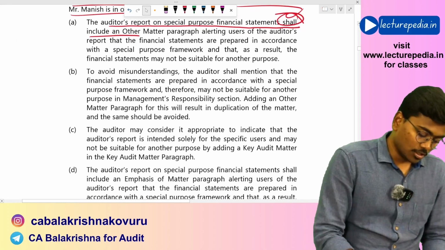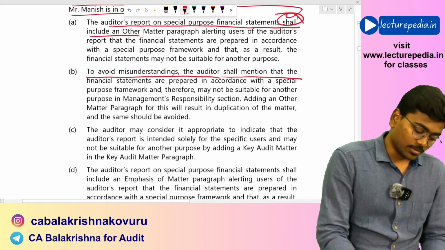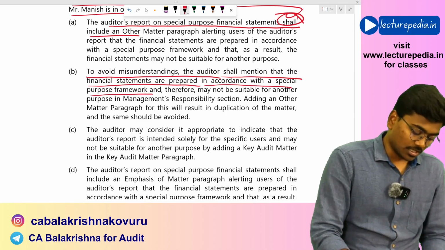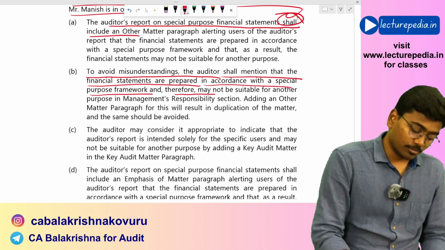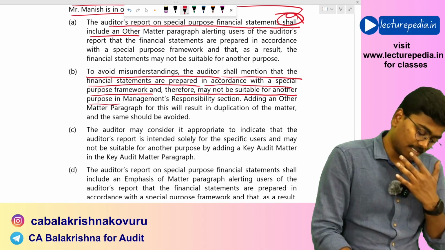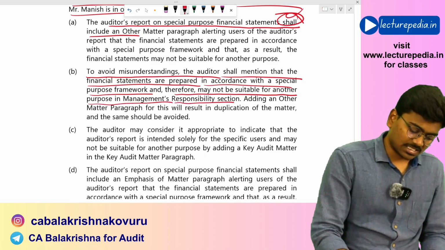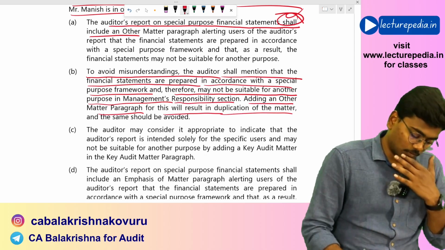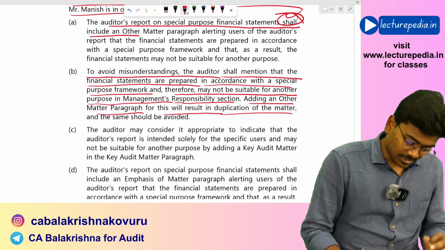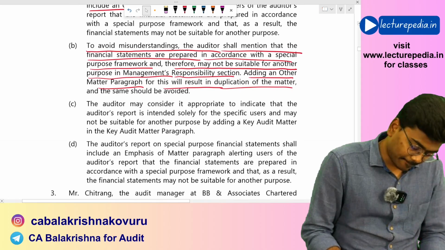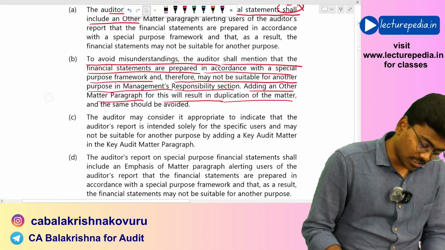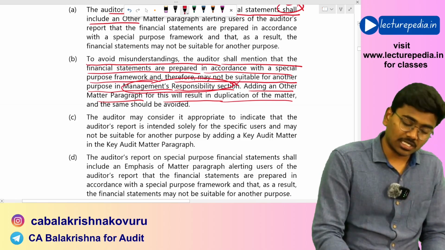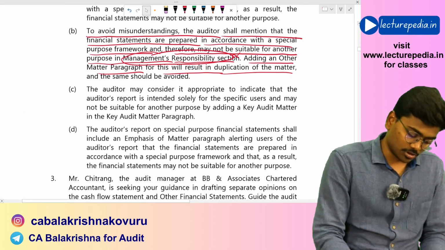Option A is wrong. To avoid misunderstanding, the auditor shall mention that the financial statements are prepared in accordance with a special purpose framework and therefore may not be suitable for another purpose, in the management's responsibility section. Adding an other matter paragraph for this will result in duplication. No. For this, the auditor needs to use an emphasis of matter paragraph. He cannot just specify it in the management's responsibility section. No, you can't just specify it in the management responsibility section.